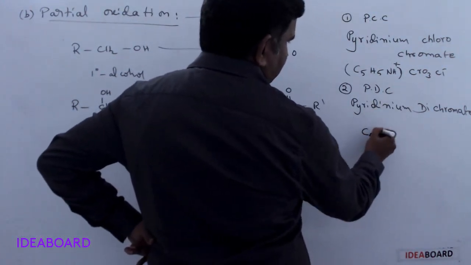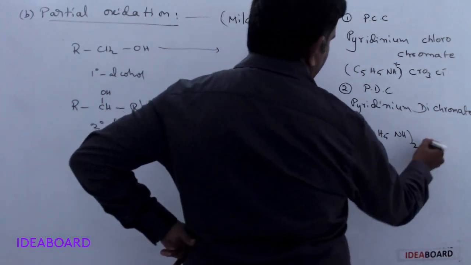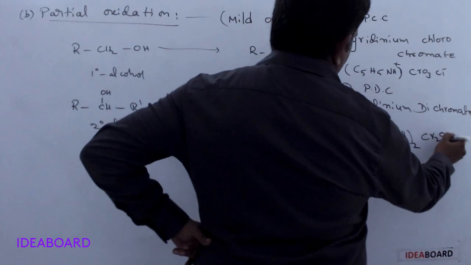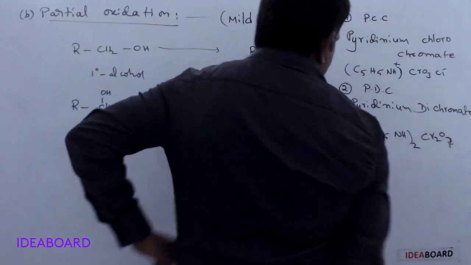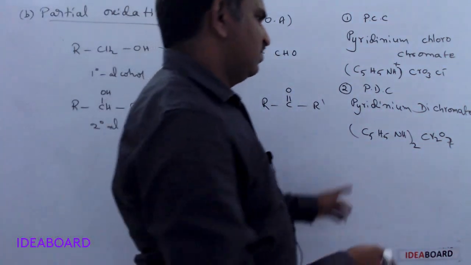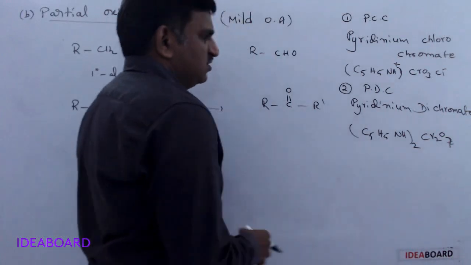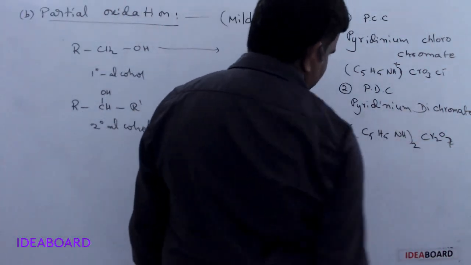Pyridinium dichromate means C5H5NH taken twice, with Cr2O7. K2Cr2O7 is potassium dichromate; in the place of K2 we are taking pyridinium. This is called pyridinium dichromate.